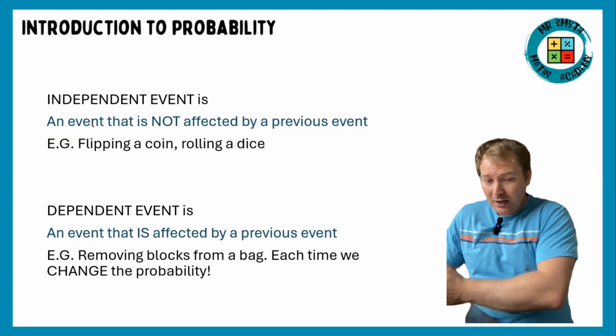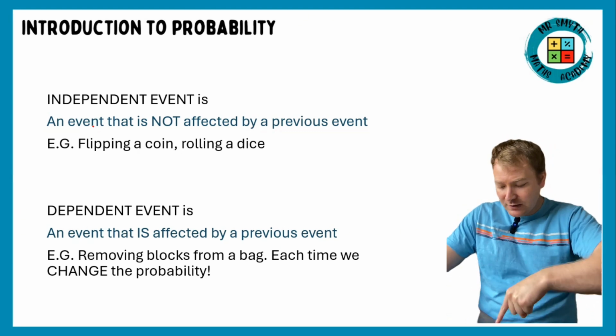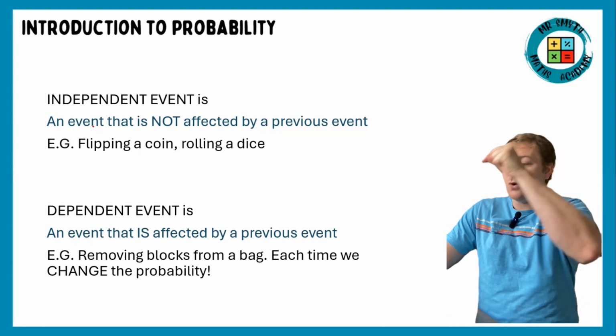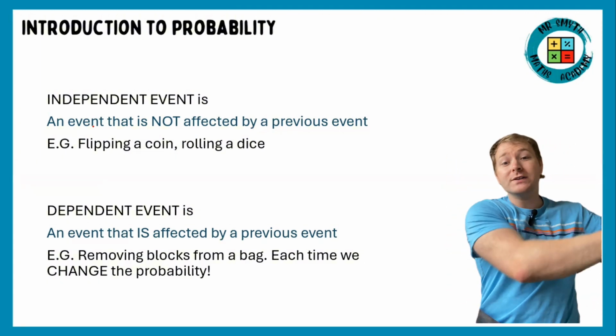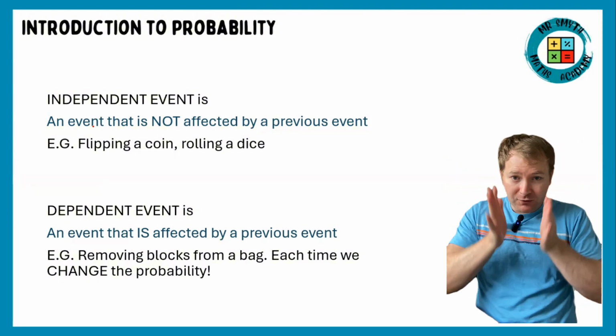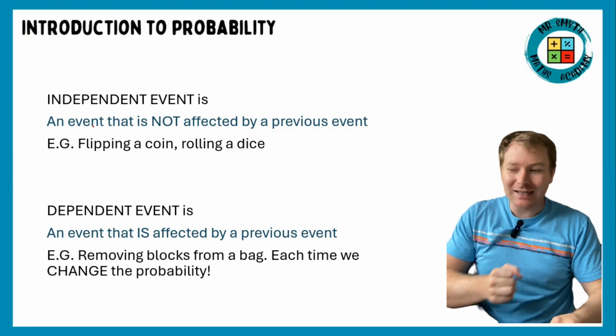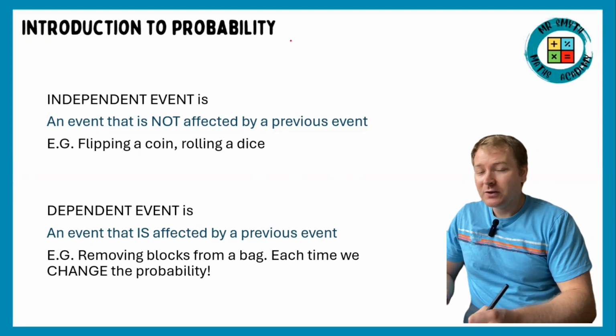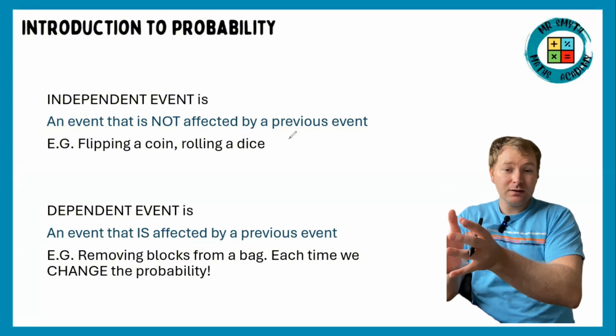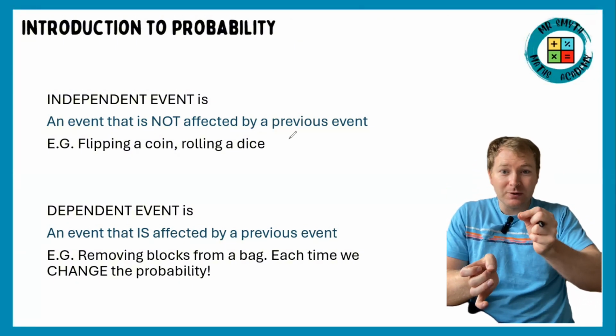I could flip a coin 1,000 times. Every single individual chance is always 1 out of 2 for heads, no matter what's happened before or what's happened afterwards. That's an independent event.